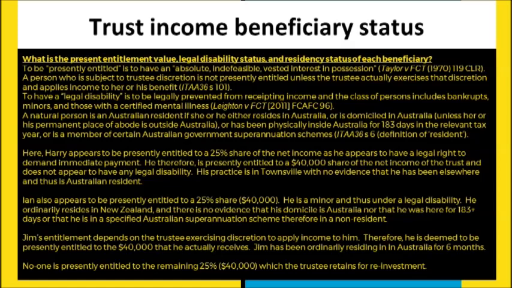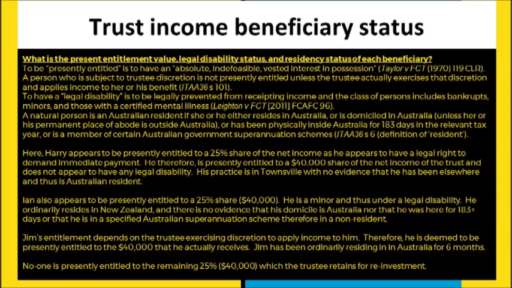Now, in situations where there is discretion, in other words, the trustee chooses whether a person is going to receive income or not in a particular tax year, a person is not deemed to be presently entitled by default unless the trustee actually exercises that discretion, unless they actually apply income to that particular taxpayer or towards benefits for that particular taxpayer in that tax year.